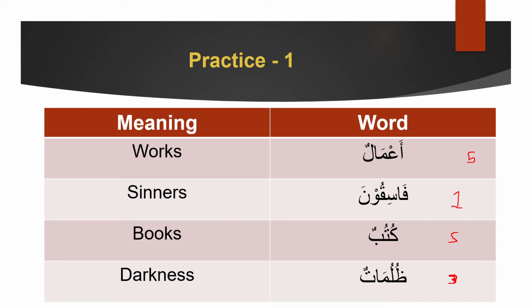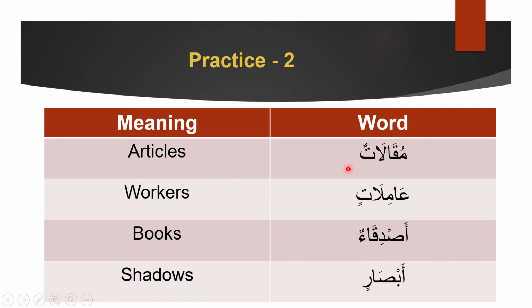It's non-human. So that's why zulumatun is a 3, which means it is non-human feminine plural. Okay, now next one. Now muqallatun. Before we even look at the meanings, we know that this has an atun, which means that this can be only one of two things.